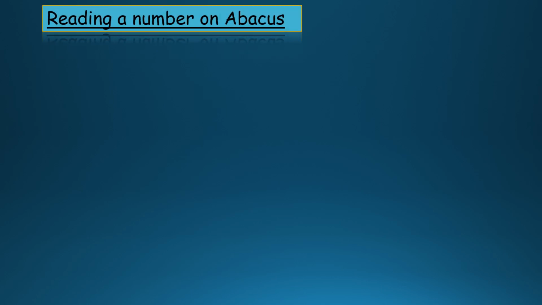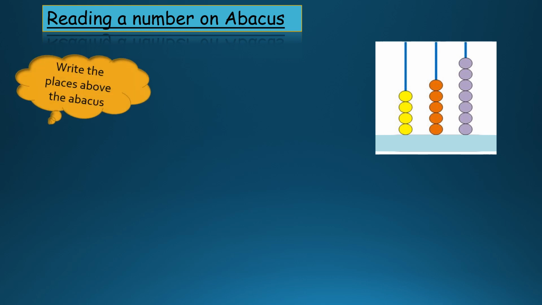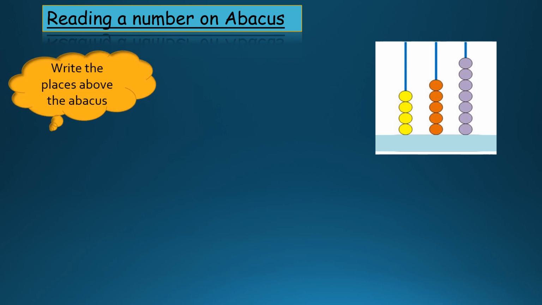Let's learn how to read a number on an abacus. So for that we need an abacus. As we are learning 3-digit numbers, we are going to take an abacus with 3 spikes. 1, 2, 3. Okay, we should have 3 spikes as we have 3 places. Write the places on the abacus, that is the first step. So let's write the places. H for hundreds, T for tens and O for ones. So there are 3 places, 3 spikes and beads are there.